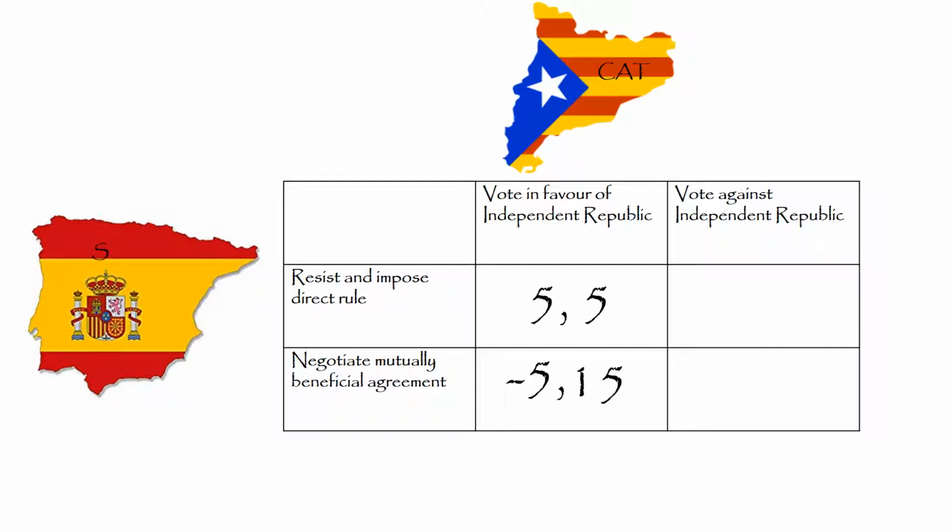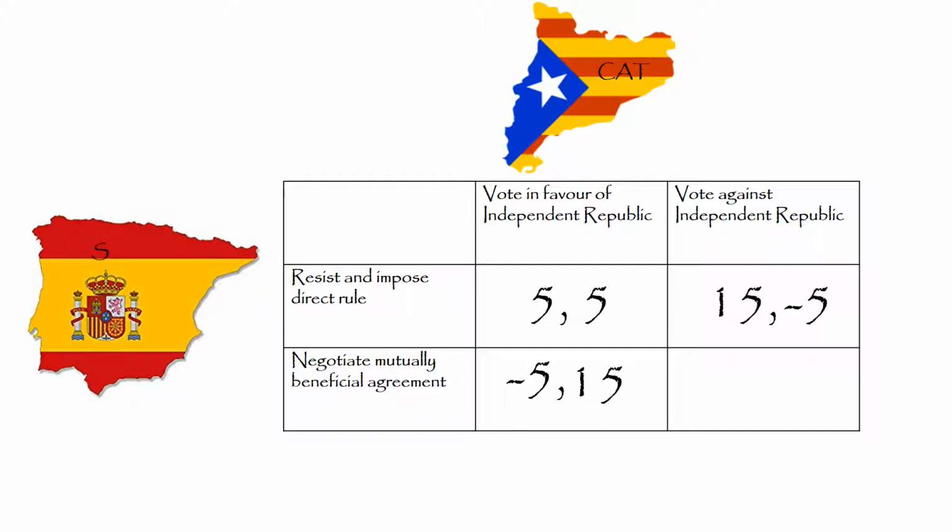If Catalonia votes against being an independent republic, which is unlikely but possible, since Catalonia does receive billions from EU structural funds which they may not want to forfeit, and the government is also in significant debt, hence Catalonia may be forced to apply to the EU's bailout system. If Spain chooses to impose direct rule over Catalonia when they vote against, payoffs for Spain and Catalonia will be 15 and -5 respectively, since Spain wants to maintain power over Catalonia, so they are much better off, whereas Catalonia will lose autonomy, hence is much worse off.